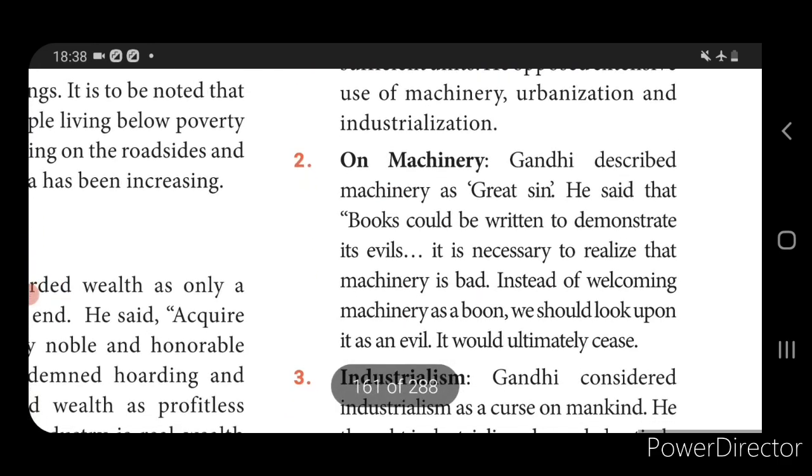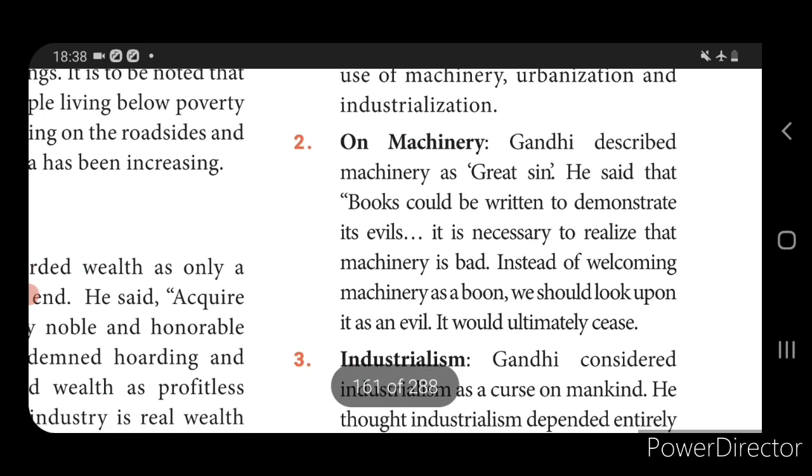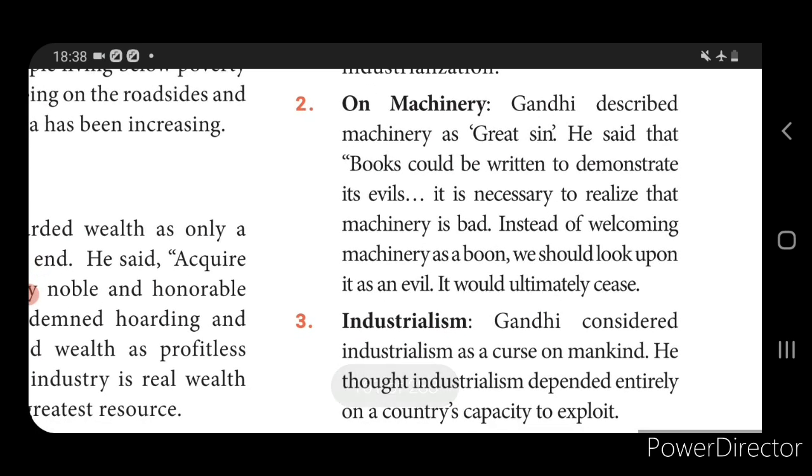Okay, next one, he considered machinery. So Gandhiji described machinery as a great sin to an economy. Why? Because here labor is abundant, so labor should be used instead of machinery. So he did not welcome machinery, and he considered it a social evil.